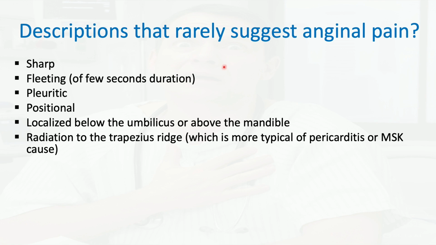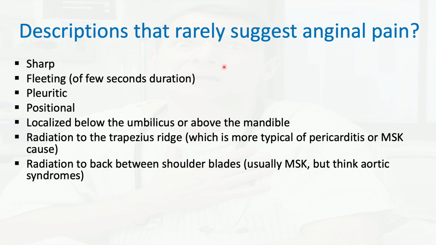is more typical of pericarditis or a musculoskeletal cause. For pericarditis, it's probably because of the association with the phrenic nerves. The phrenic nerve supplies the pericardium, and pericarditis pain can be felt in the trapezius muscle, especially the trapezius ridge, which is the upper border of it. Radiation to the back between the shoulder blades, think of aortic dissection, but it's also more likely to be musculoskeletal in nature, and less likely to be acute coronary syndrome.